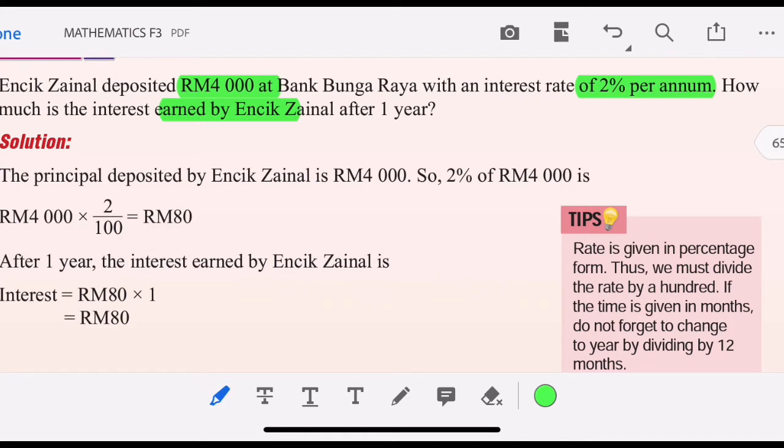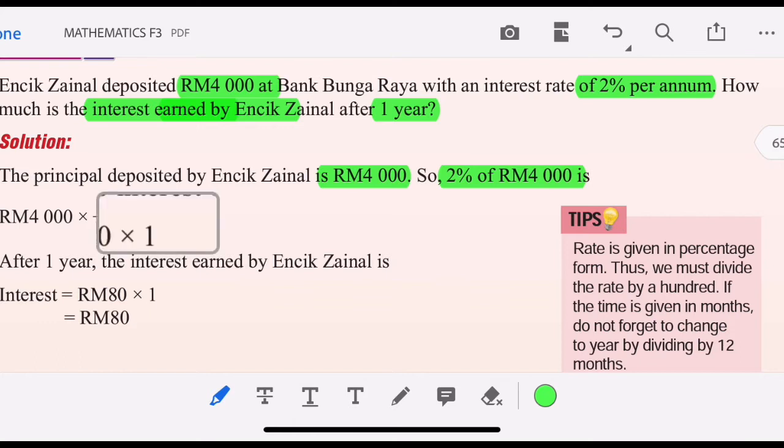How much is the interest earned by Encik Jainal after 1 year? So the principal deposited by Encik Jainal is 4,000 and the rate of interest is 2%. So let's multiply 2 per 100 times 4,000. So it's 80 ringgit for the interest. After 1 year, the interest earned by Encik Jainal is 80 ringgit times 1 year.